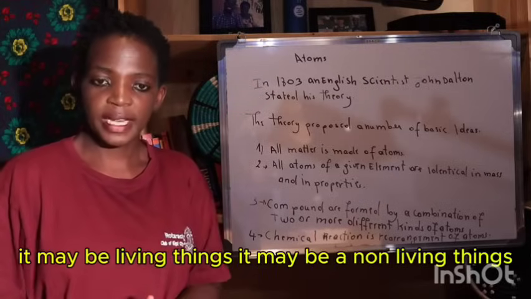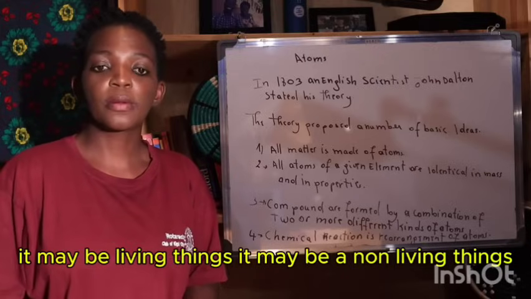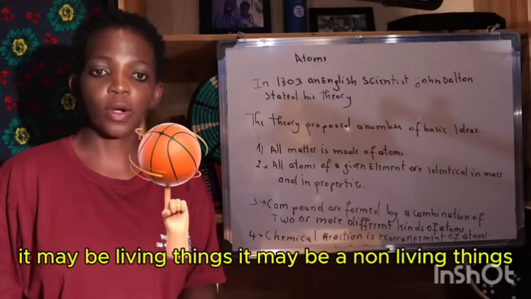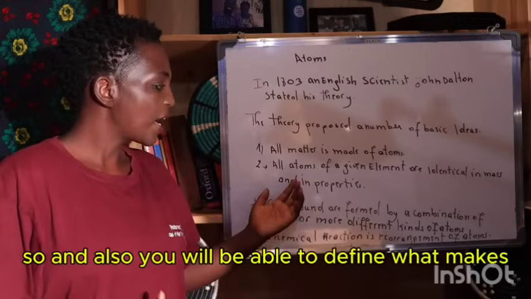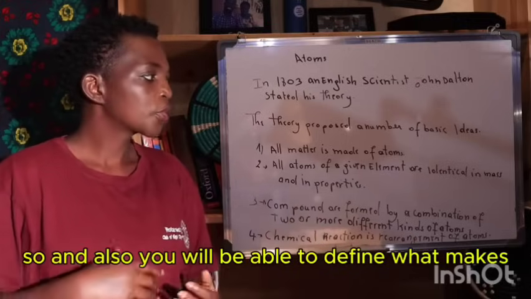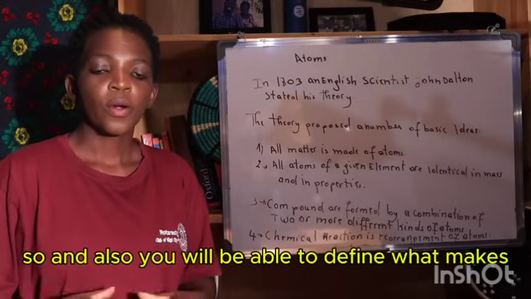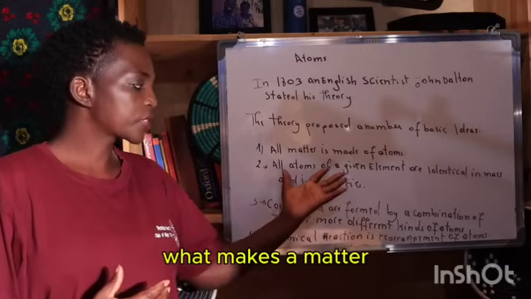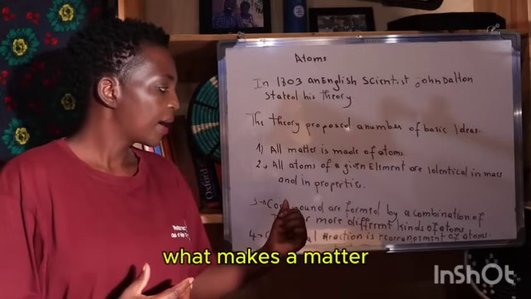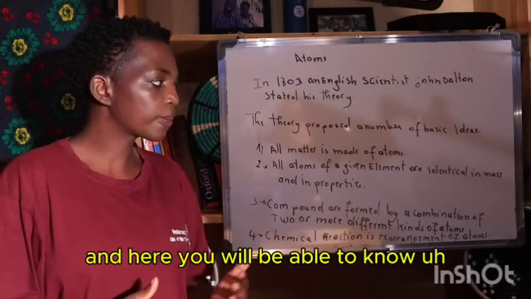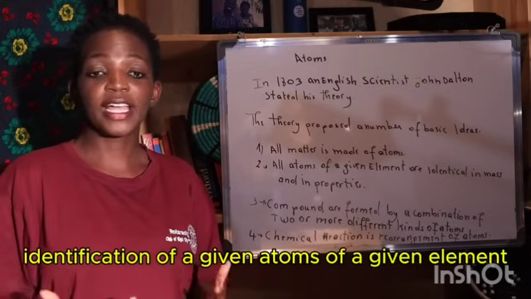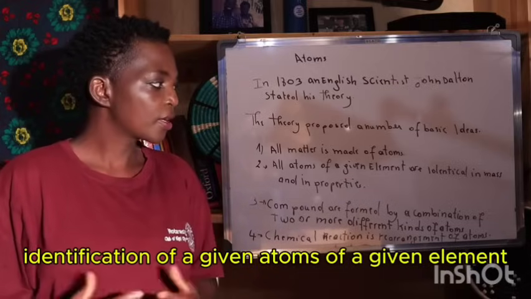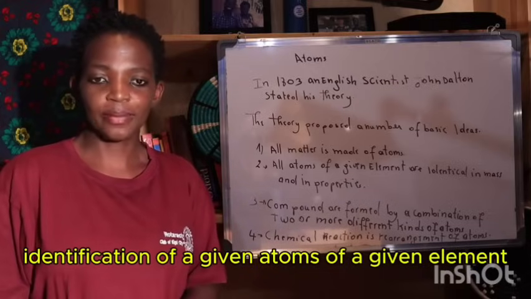It may be living things, it may be non-living things, all of that is made by atoms. And also you will be able to define what makes a matter, and here you will be able to know the identification of given atoms of a given element.